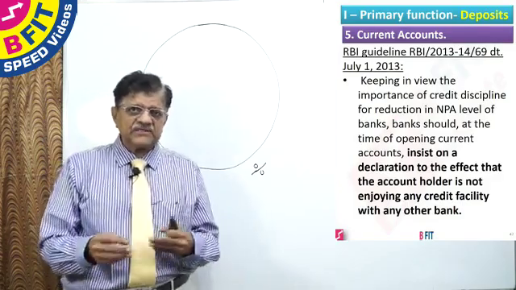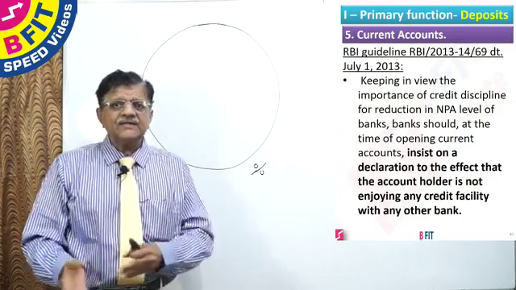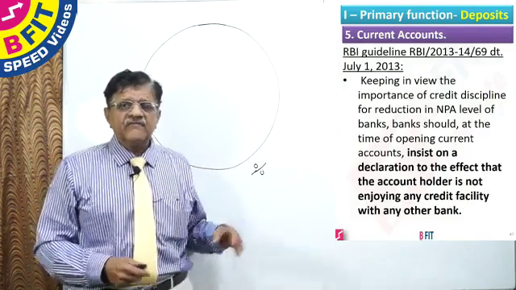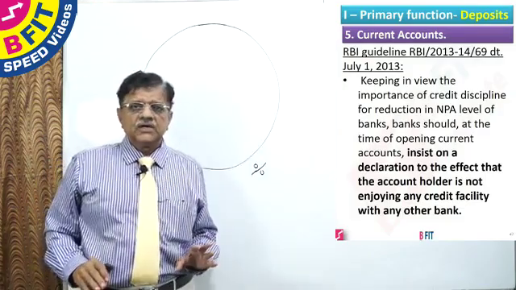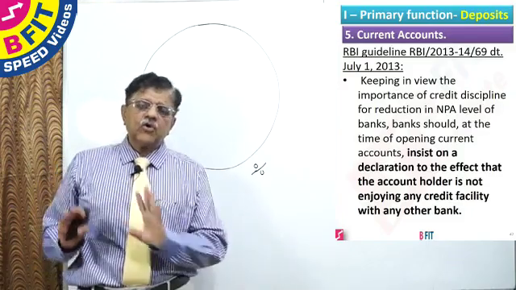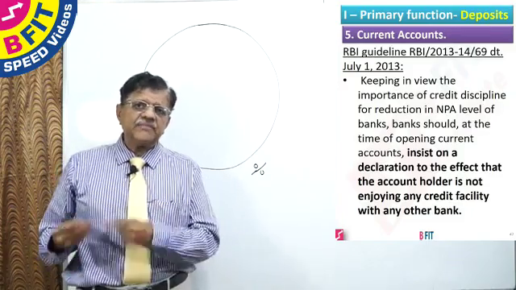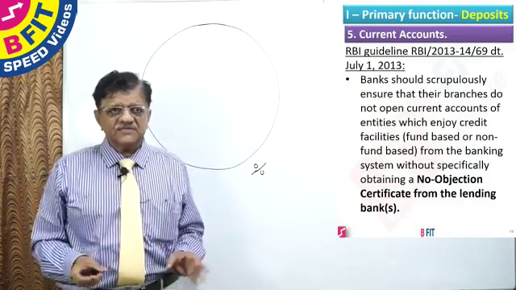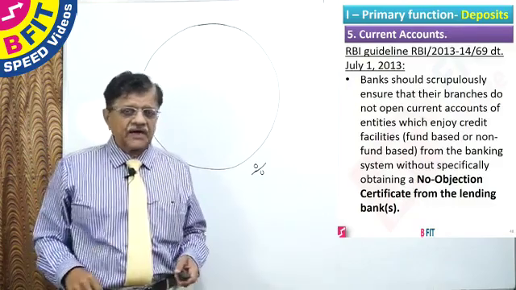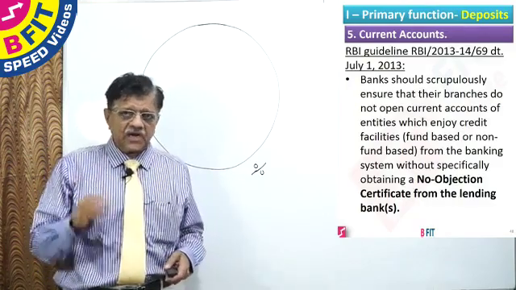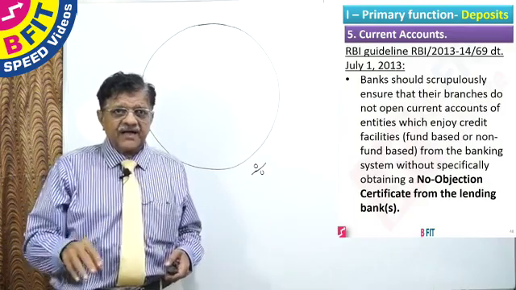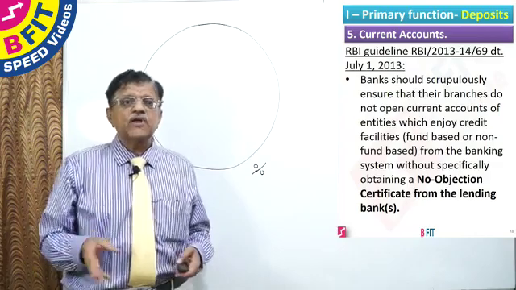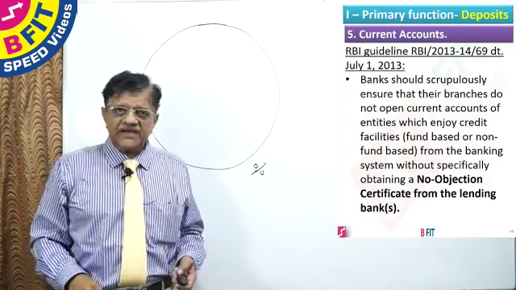If some other bank opens it, then all the transactions will be routed there. Canara Bank, which originally financed that institute, will be in the dark and will not be able to monitor the account. This account will go bad. Over a period of time, it will become an NPA and then ultimately land up as a loss asset for the bank. To control all this, the Reserve Bank of India has said, wherever you are opening a current account, you must ensure that these persons do not have accounts with any other bank, and especially any other loan facilities. In such a case, you should obtain a no objection certificate from the lending banks.